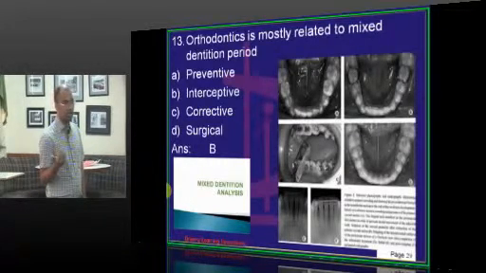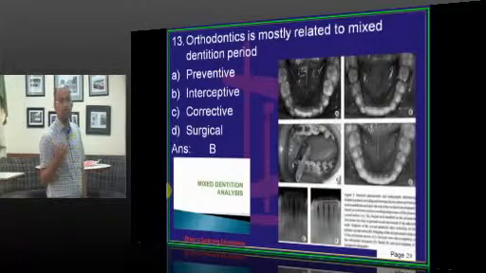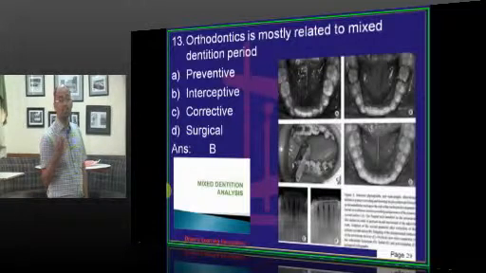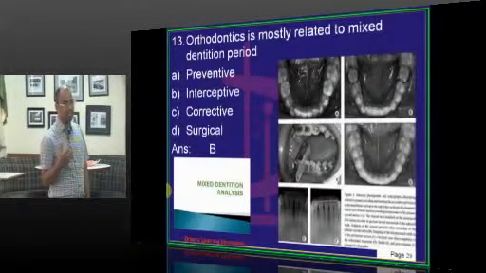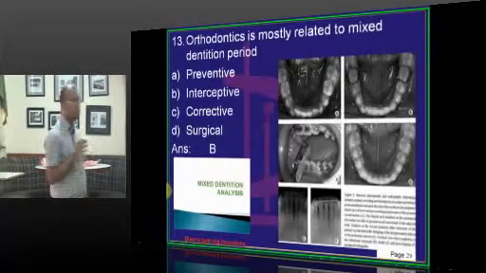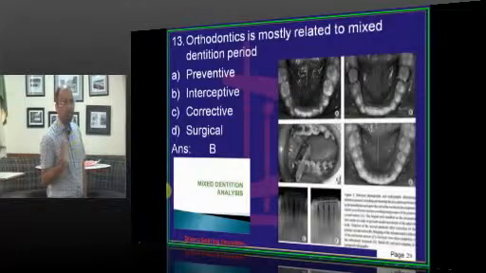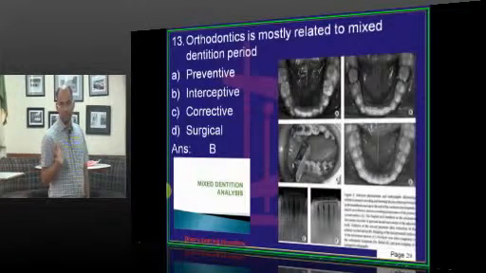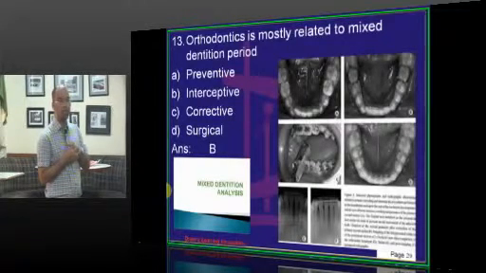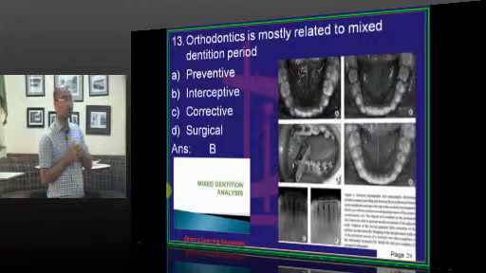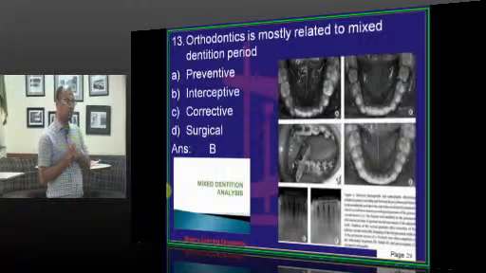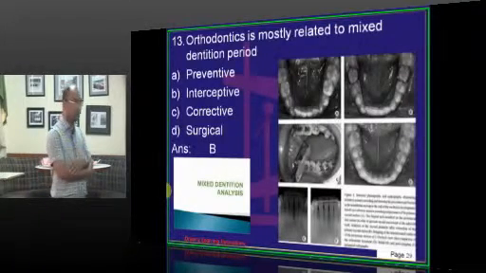There are only a few cases where you do distraction osteogenesis, DO, at an early age, where there is a severe skeletal discrepancy, especially in craniofacial syndromes. Whereas surgical orthodontics is outrightly indicated only after the age of 18 plus, 18 or 19 plus. Why do surgical orthodontics only after 19 or 20? The reason being you have to allow the growth to express fully. Now, that will happen only after the age of 18 or 20, depending on whether it is a male or female.